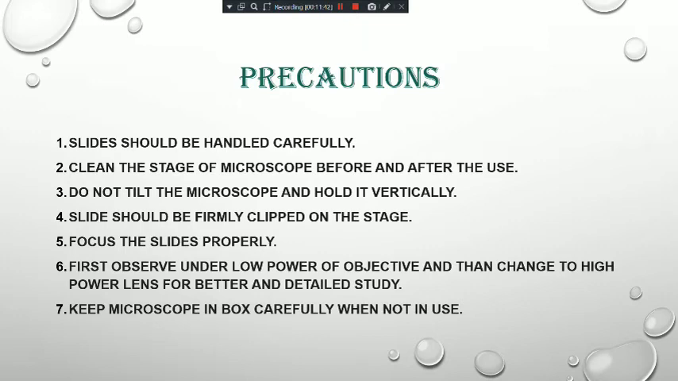Next, after completion of the practical, you have to keep your slide carefully in the box, and you have to ensure that you are keeping your microscope in the box carefully when not in use. If it is kept open, then what would happen? The dust will enter and settle on the lenses as well as on the mirror. Then the observation you are doing is not at all clear.